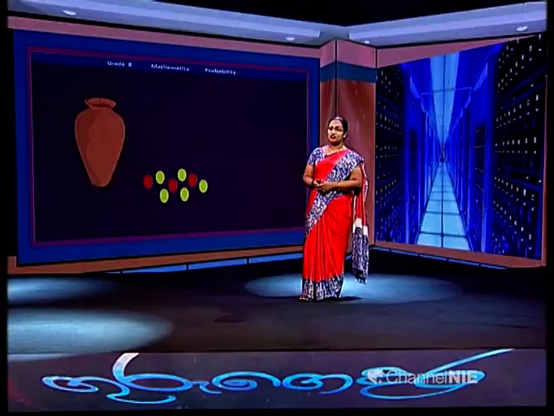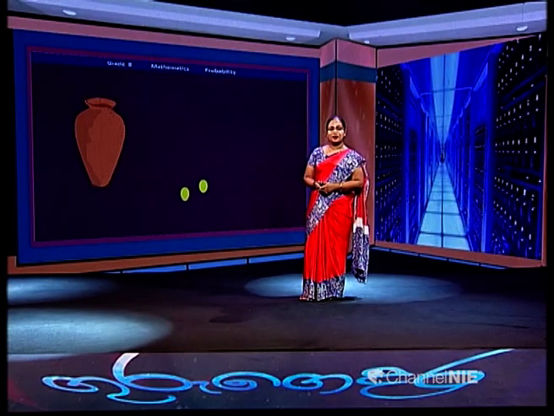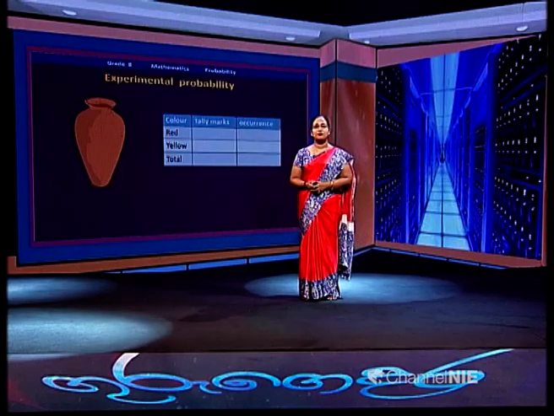Did we do the real experiment there? No. We knew there were 3 red marbles and 5 yellow marbles. Then our expected outcome was getting a yellow marble. It was 5, totally it was 8, so it is 5 over 8. Shall we do the same thing to identify the experimental probability?